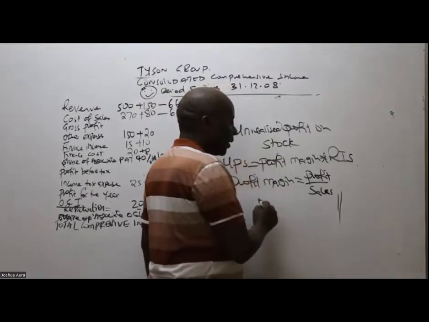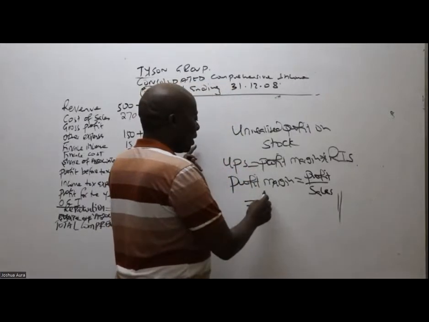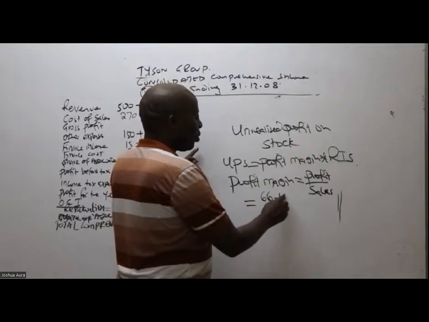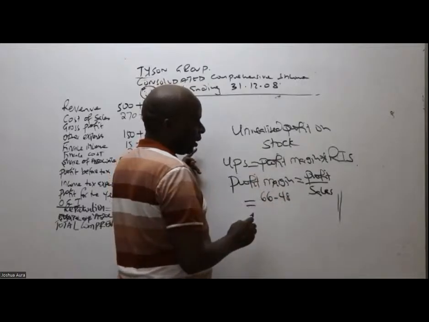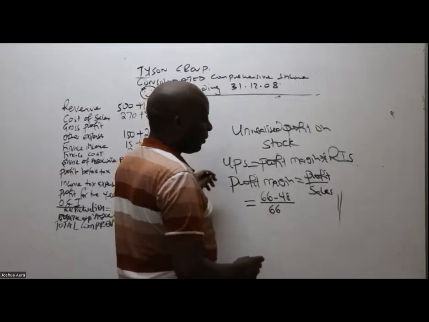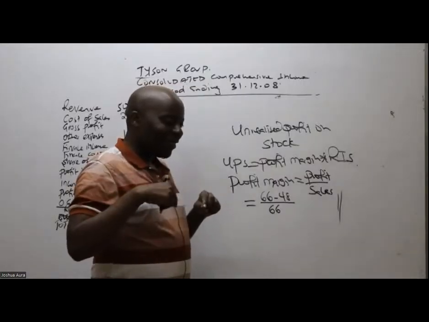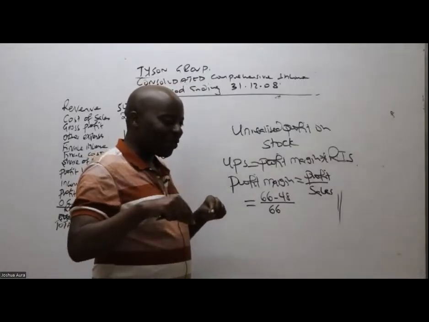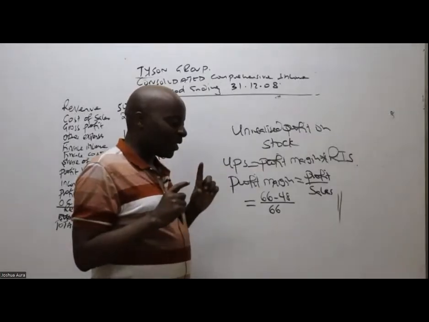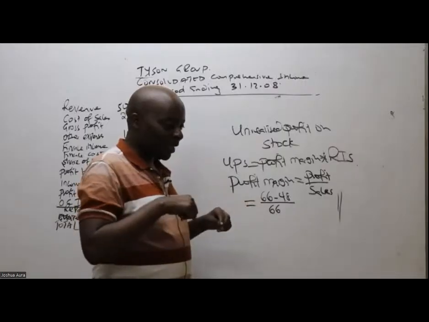For the profit itself, I will take the sales figure minus the cost of sales, so 66 minus 48, all over the sales, which is 66. Remember, it's the profit margin for this intra-sale alone. So for this intra-sale, how much profit was earned? 66 minus 48 gives the profit out of the intra-sale of 66.